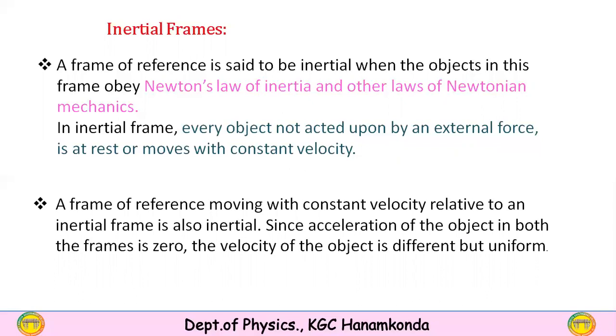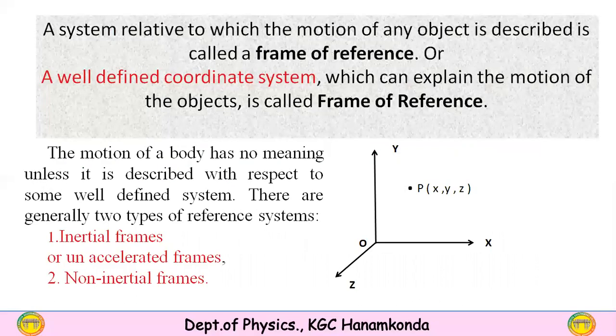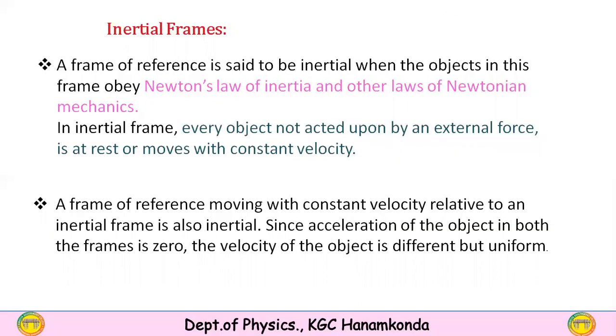In an inertial frame, every object not acted upon by an external force, because earlier we defined unaccelerated frames, means there is no acceleration. If acceleration is 0, the force is 0. Therefore, an object not acted upon by an external force is at rest or moves with constant velocity.